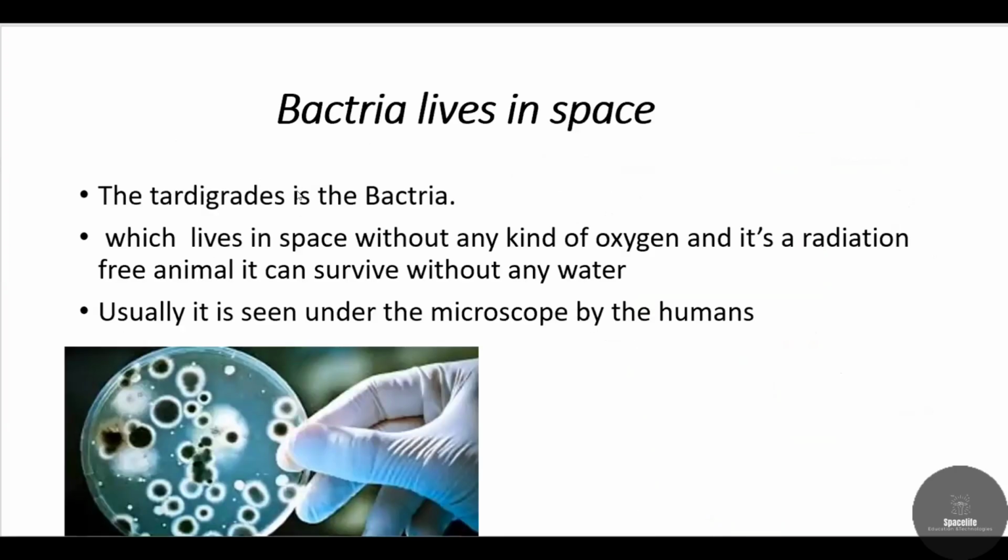This is the tardigrade. It lives on icy surfaces and in water, and it was found in 2004. It's an animal in space that we can see only with an electron microscope. It can survive without oxygen and hold up to very high radiation. It's a radiation-resistant kind of animal, which we cannot see with our naked eye, only with our microscopes.